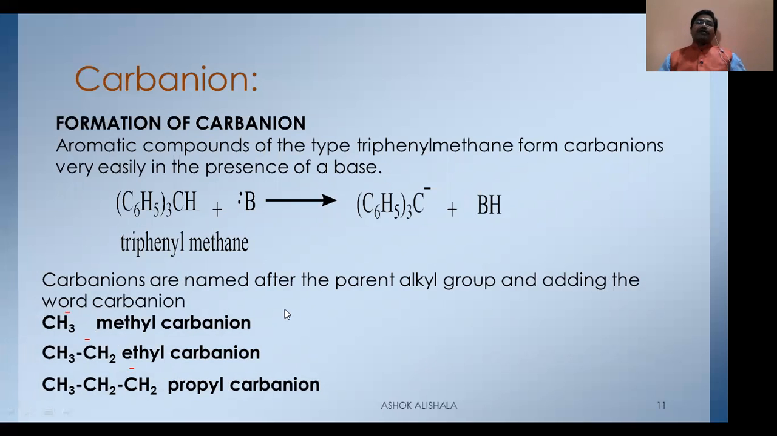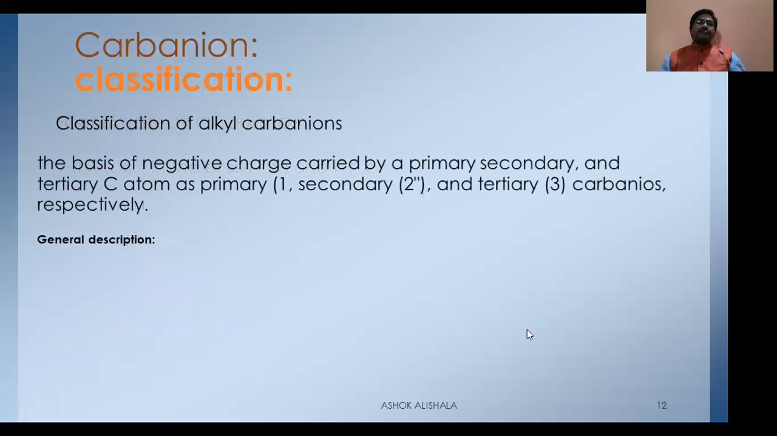How are carbanions named? Carbanions are named after the parent alkyl group by adding the word carbanion. For example, if it is methyl, say methyl carbanion. If it is ethyl, ethyl carbanion. If it is propyl, propyl carbanion. Similarly here, it is phenyl, so it is a triphenyl methyl carbanion. Now this is the naming of the carbanion. Now how are they classified?